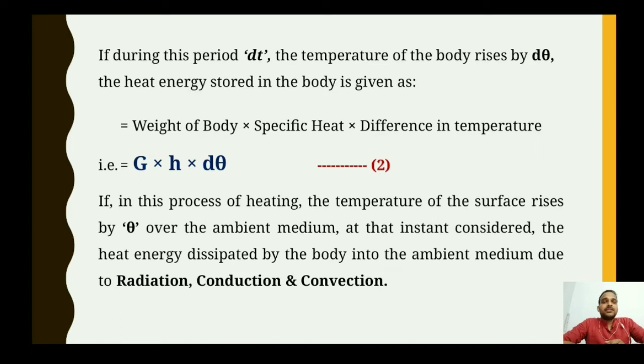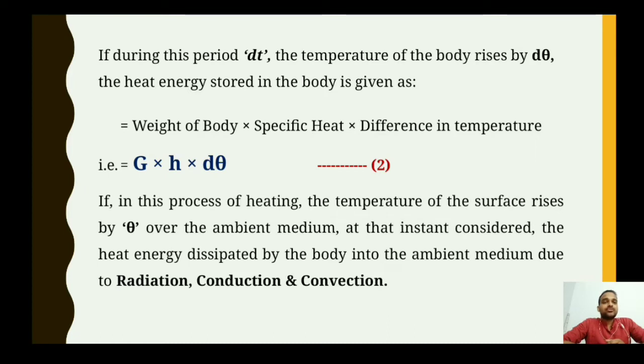So if during this period dt the temperature of the body rises by d theta, the heat energy stored in the body is given as follows. Once the heat energy is developed, it has to be stored inside the body of the machine. As we saw in equation 1, the heat energy developed is Q into dt.